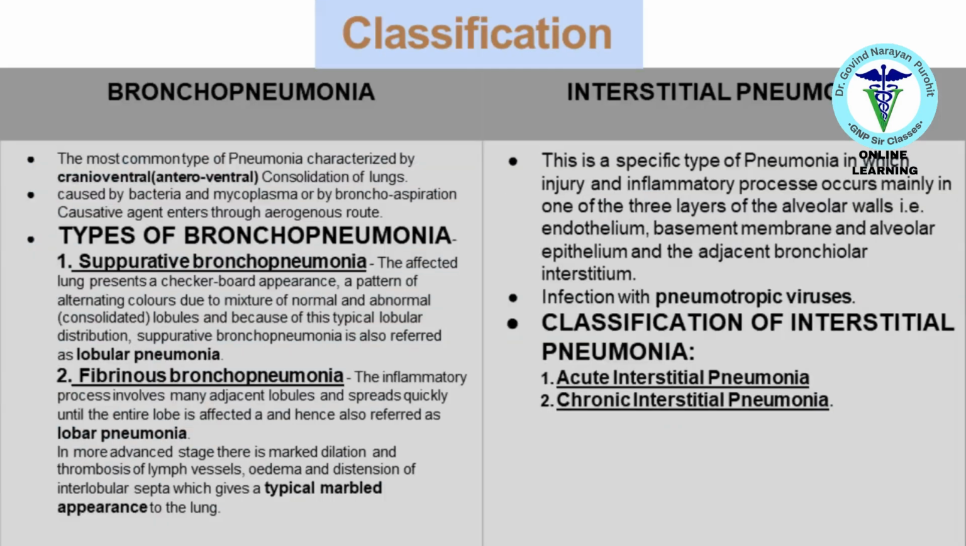Bronchopneumonia and interstitial pneumonia are two main types of pneumonia. Bronchopneumonia is often caused by bacterial infections, while interstitial pneumonia involves inflammation of the lungs' interstitial tissue, often due to viral infections.